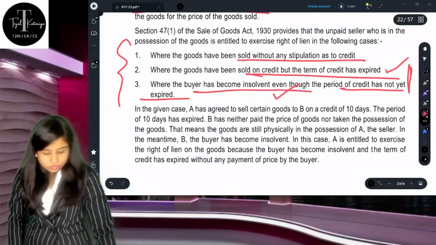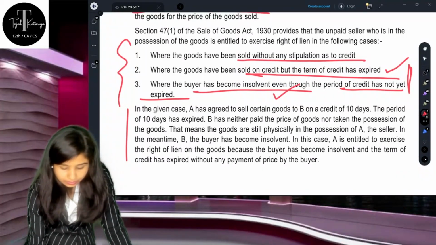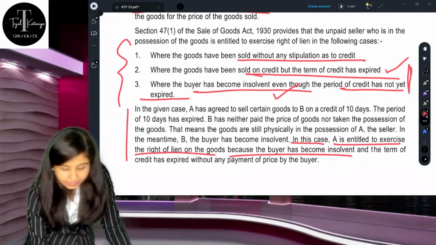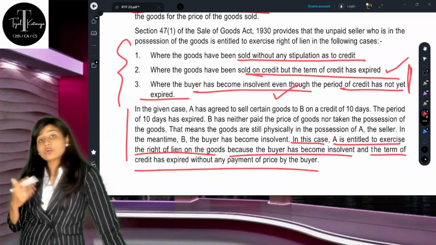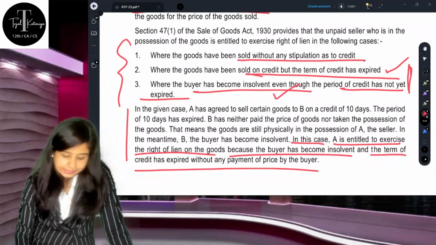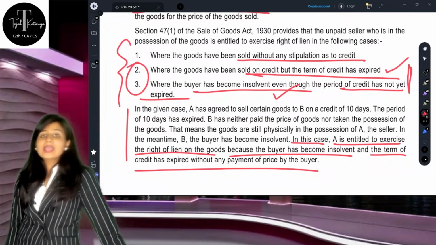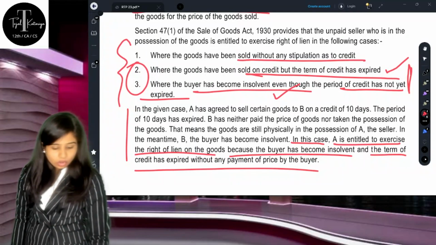In the given situation, the conclusion is A is entitled to exercise the right of lien because the buyer is insolvent and the credit period has also ended. That means A can use his right of lien on the goods.